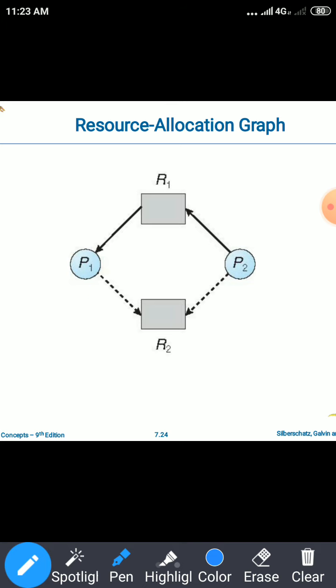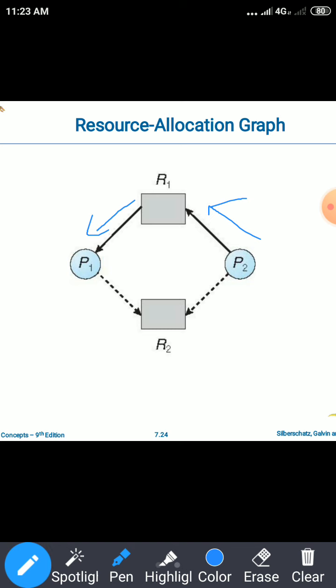Whereas of these two edges, this one is the assignment edge and this is the request edge. P2 requesting R1 is the request edge, where R1 is allocated to P1. This is the assignment edge. Along with the request edge and the assignment edge, we are using one more edge called the claim edge.